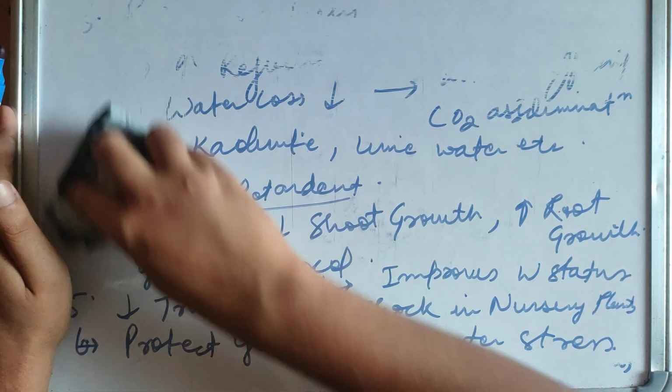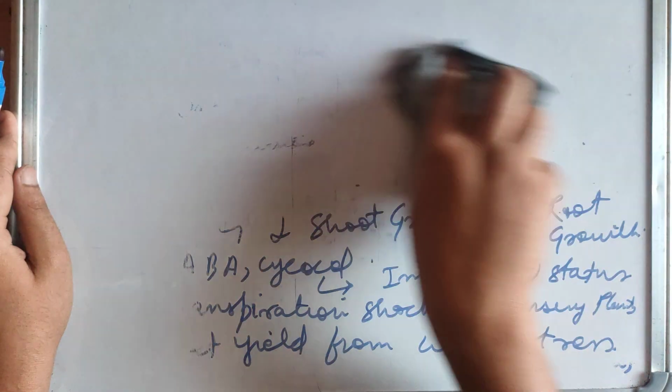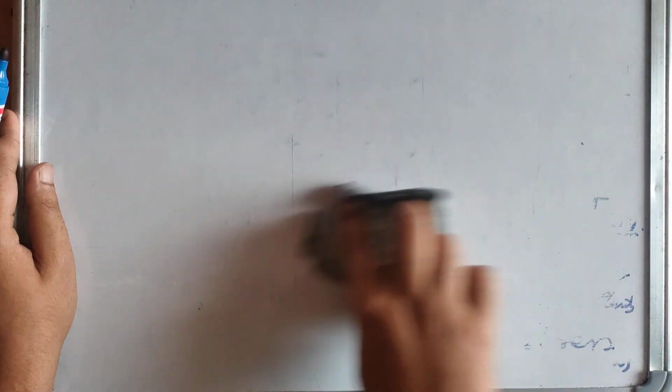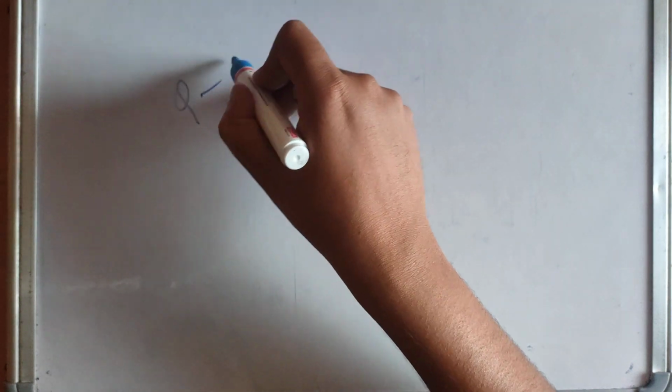Hope you understand this. So that is all for today. You must know that we have completed the physiology part, that is around 50 to 60% of paper 2 of agriculture is completed. And I think in a month or so, we will be completing the whole paper 2. So for any queries, do comment.